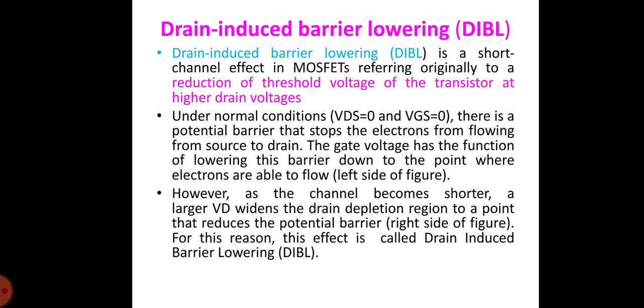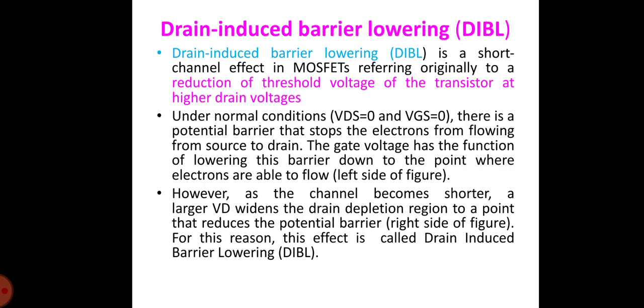Drain induced barrier lowering is a short channel effect in MOSFET, referring originally to the reduction of the threshold voltage of the transistor at higher drain voltages. Under normal conditions, that is VDS equal to 0 and VGS equal to 0, there is a potential barrier that stops the electrons from flowing from source to drain. The gate voltage has the function of lowering this barrier down to the point where electrons are able to flow.